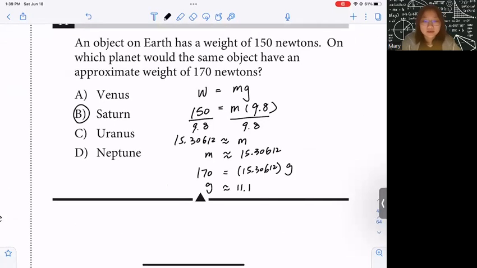In this case, you can also just approximate without a calculator if you're running out of time. I will use 10 instead of 9.8 and do an approximation. It will also give you 11 point something. It might be a little bit off from 11.1, but it could also help you figure out the answer if you are running out of time.